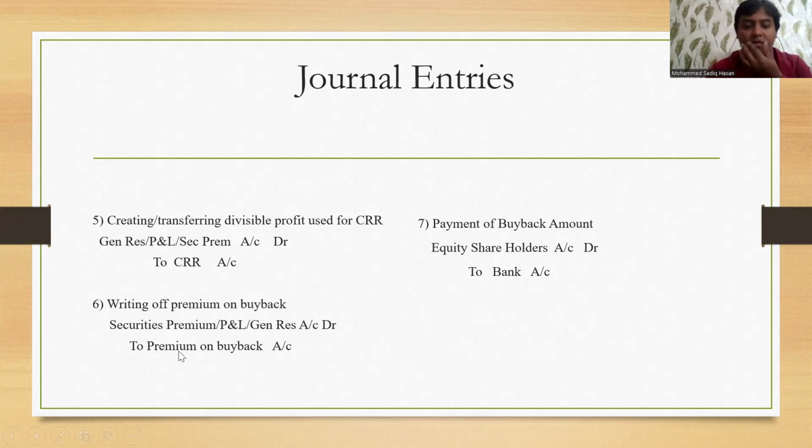So once the premium part is also done, then definitely you are ready with your final payment. You are going to make the final payment to the equity shareholders. So they are the receiver of money, debit the receiver, and from your side money is going out, credit what goes out. So these are the 7 entries which have to be kept in mind. Am I very clear with this, students? Fine.